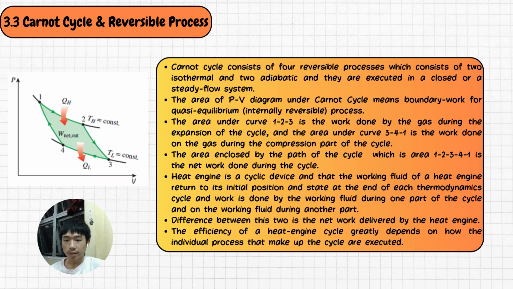A heat engine is a cyclic device, and the working fluid of a heat engine returns to its initial position and state at the end of each thermodynamic cycle. Work is done by the working fluid during one part of the cycle and on the working fluid during another part. The difference between these two is the net work delivered by the heat engine. The efficiency of a heat engine cycle greatly depends on how the individual processes that make up the cycle are executed.